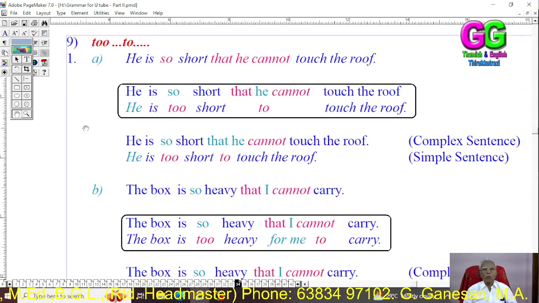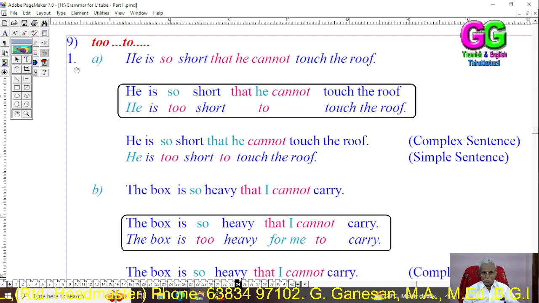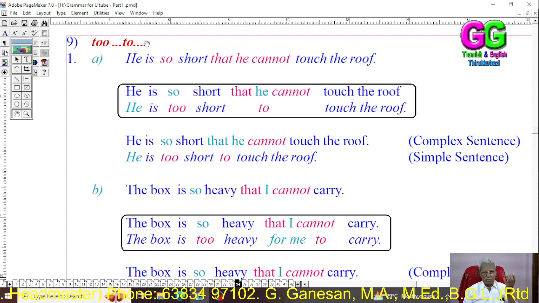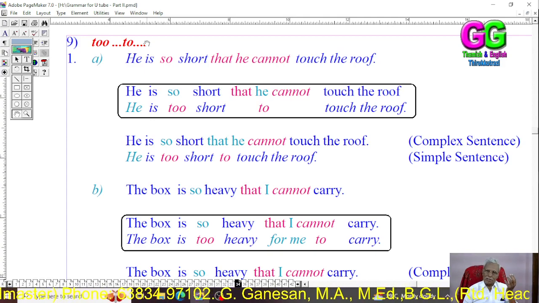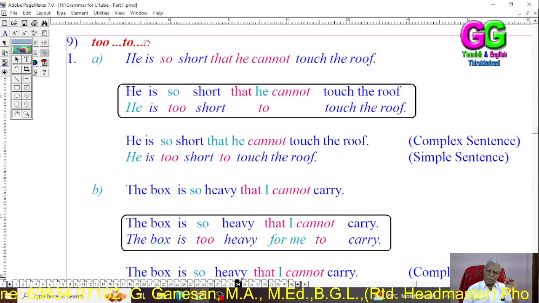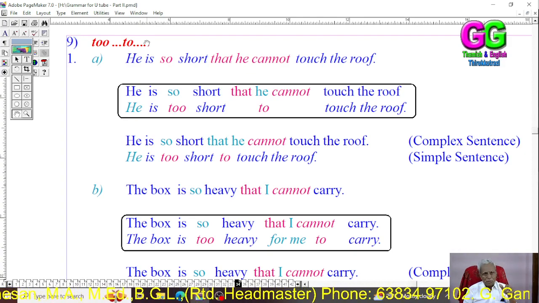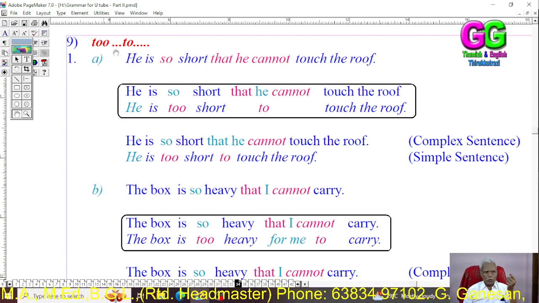Dear students, very important thing: too. The too means it is a symbol. So that is not formless. Very and so are not compound. Here we are changing complex into simple. See, too.